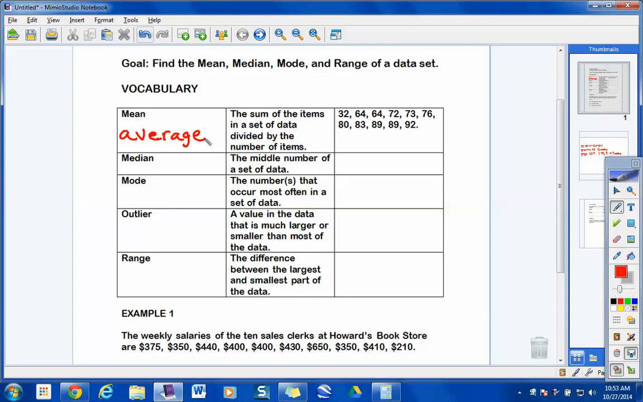11 of them? Let me count. 1, 2, 3, 4, 5, 6, 7, 8, 9, 10. There's 11 numbers in that data set, right? Everybody agree? So somebody real quickly describe to me what I'm going to do with that data set to find a mean of that. Lily? You add them all up. Okay, so I'm going to add them all up.